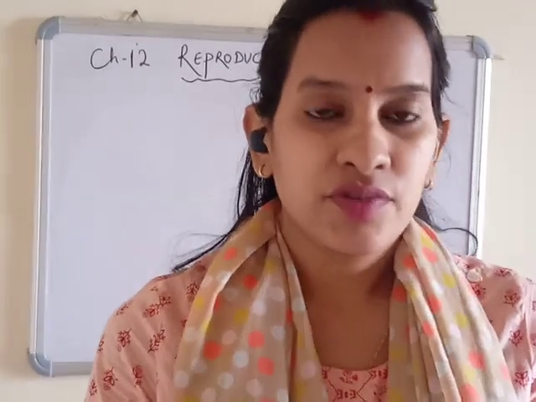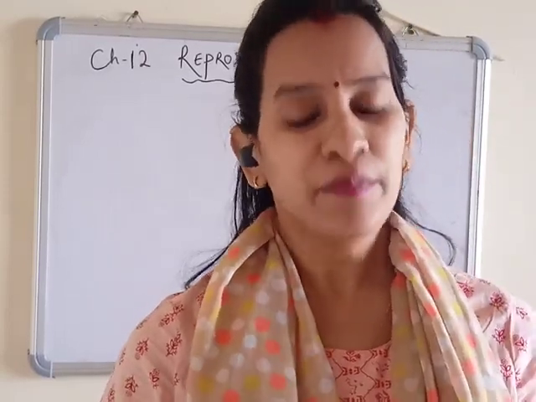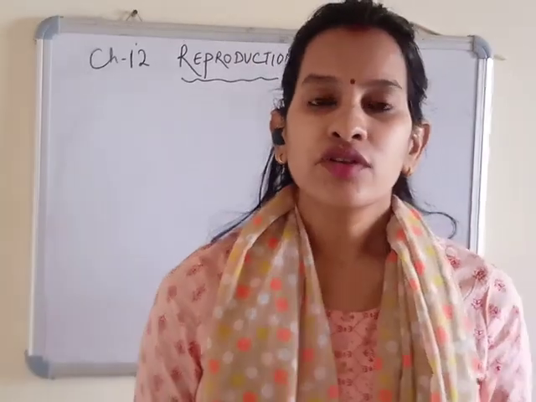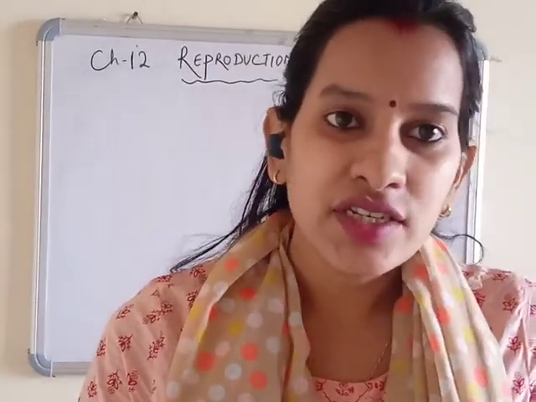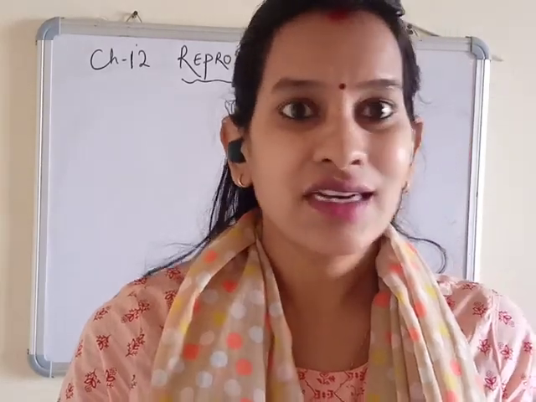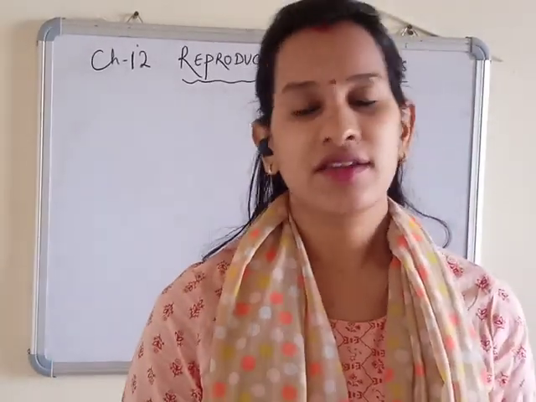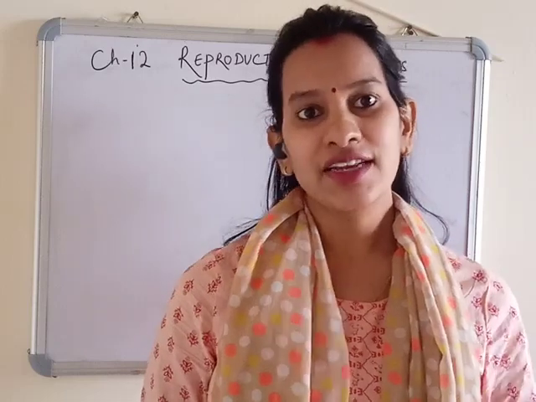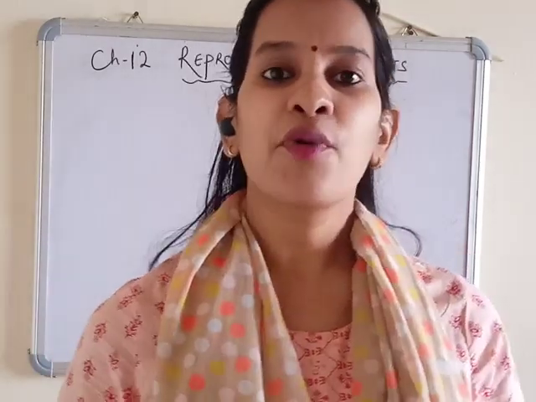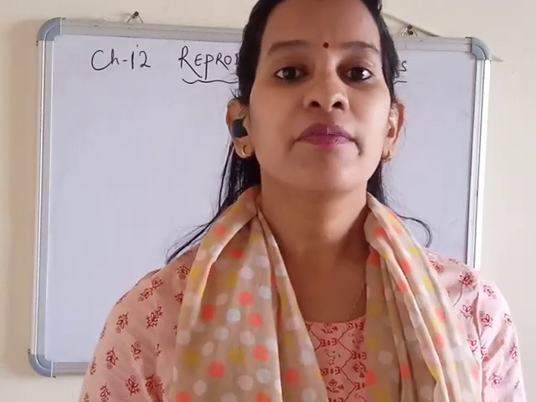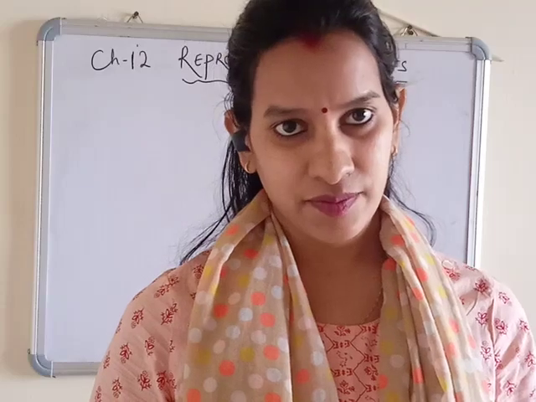Good morning, children. Today we are going to start a new chapter, chapter 12, reproduction in plants. This is the 12th chapter of class 7. Already in class 6 you have read about the reproductive part, that is, the flower. A flower contains both male and female parts, or only one part. By the process of fertilization, they bear seeds, and from the seeds new plants arise.